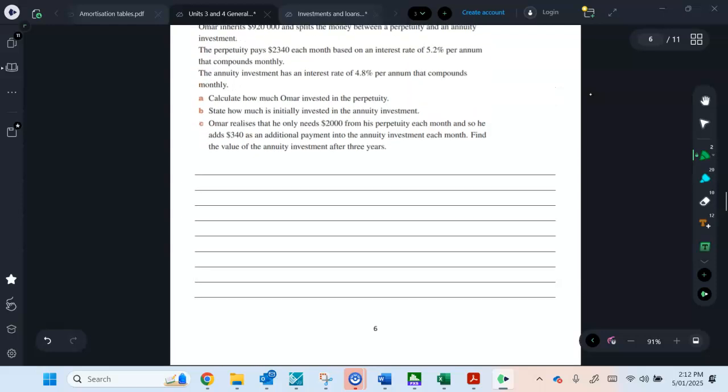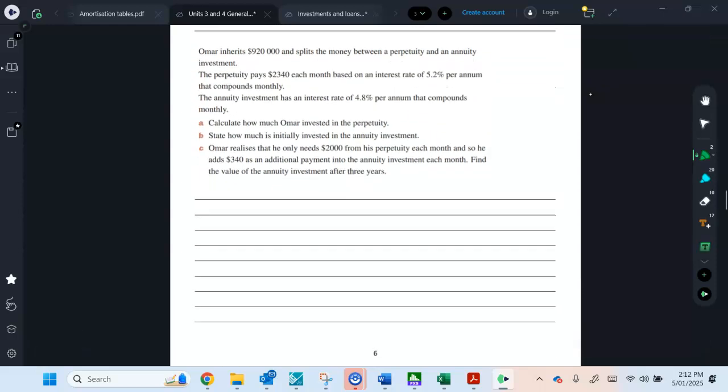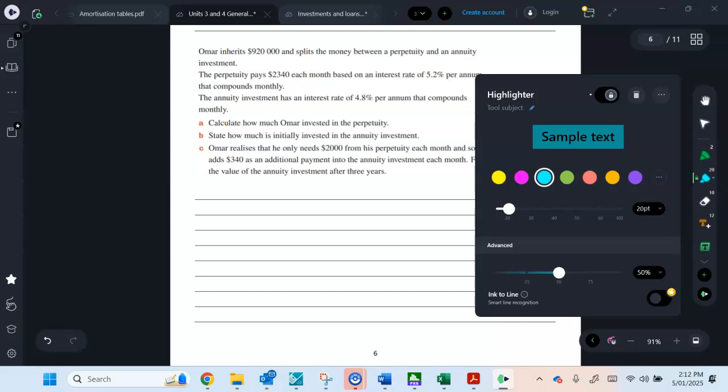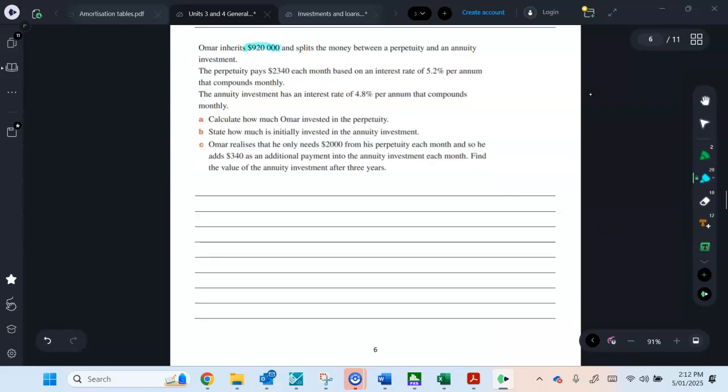All right, and then we've got one more question to go, guys. Omar inherits $720,000 and splits the money between a perpetuity and an annuity investment. The perpetuity pays $2,340. Let me highlight some things. We're splitting, I don't know whether it's evenly, so let's not assume so until we have to.